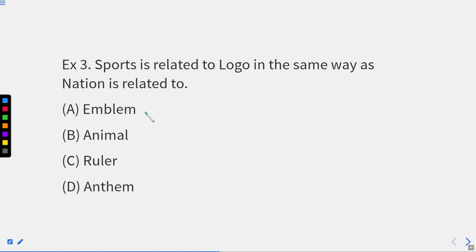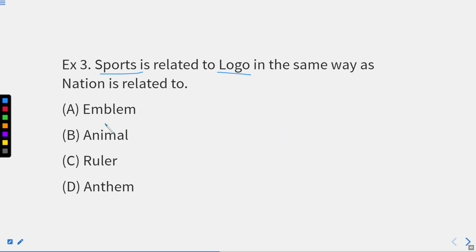Now, sports is related to logo. You know that. Every sport has its own logo, right? No sport is taking a logo from someone else. So as every sport has its own logo, similarly every nation, every country has its own flag as well.